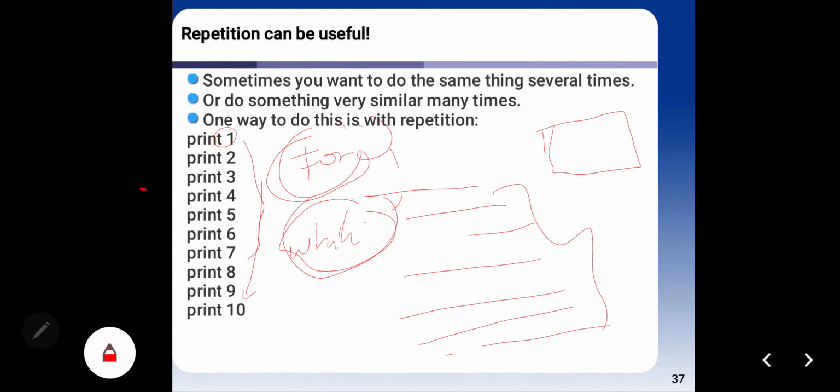If you just create simple syntax, you can use for. But if you create more flexible or complex code, you can use while.